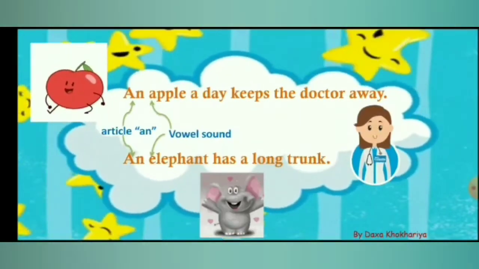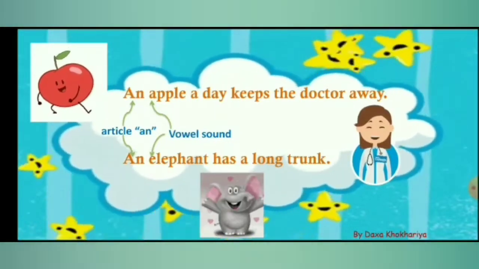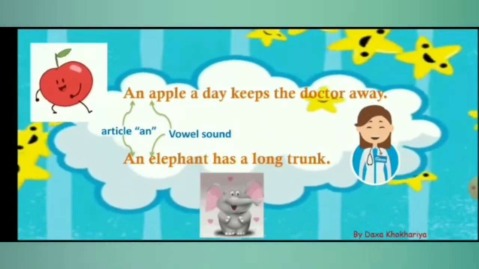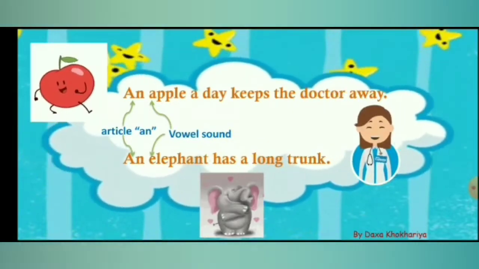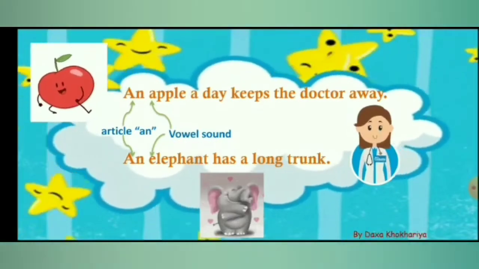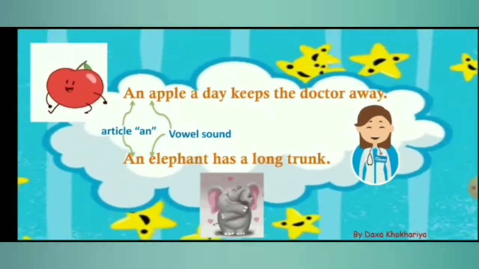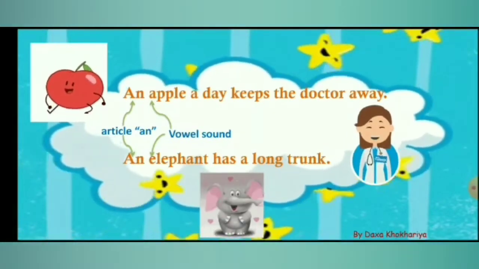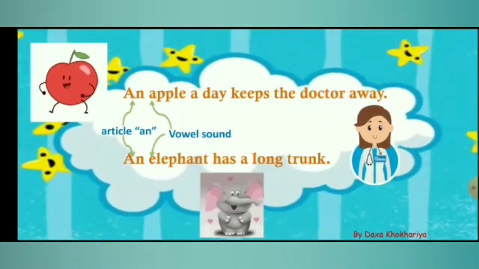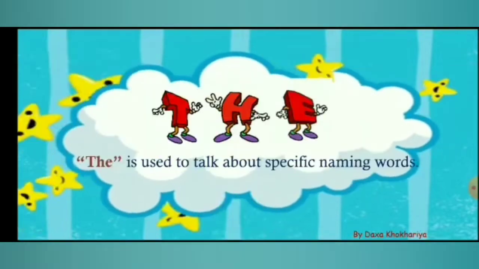Now we will learn 2 sentences, examples of article AN. First one is, an apple a day keeps the doctor away, and second one is, an elephant has a long trunk. Here apple spelling starts from A and elephant spelling starts from E. A and E are vowel sounds. So before the vowel sound word we have used article AN.